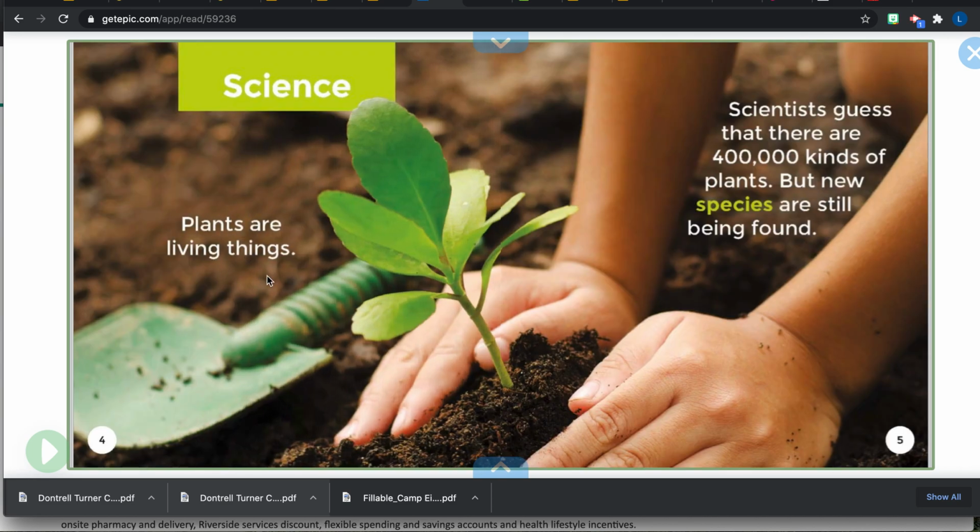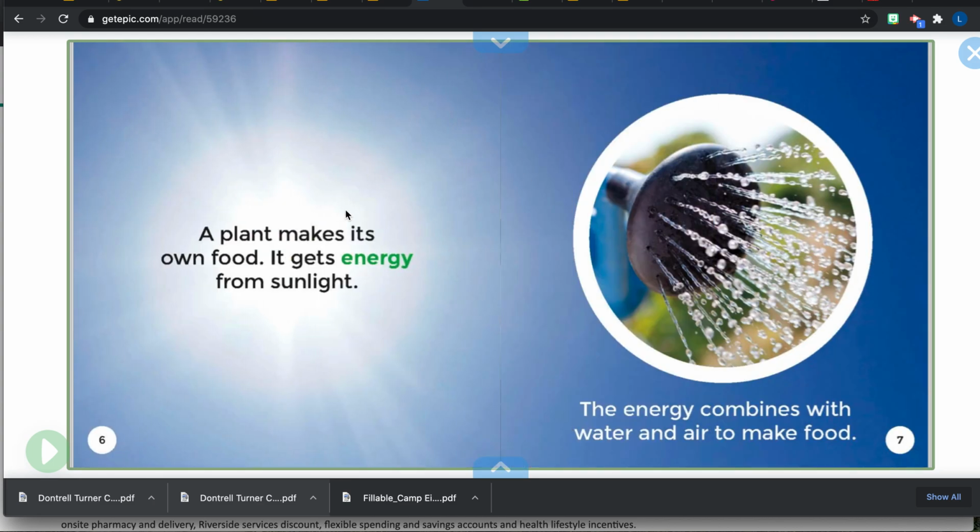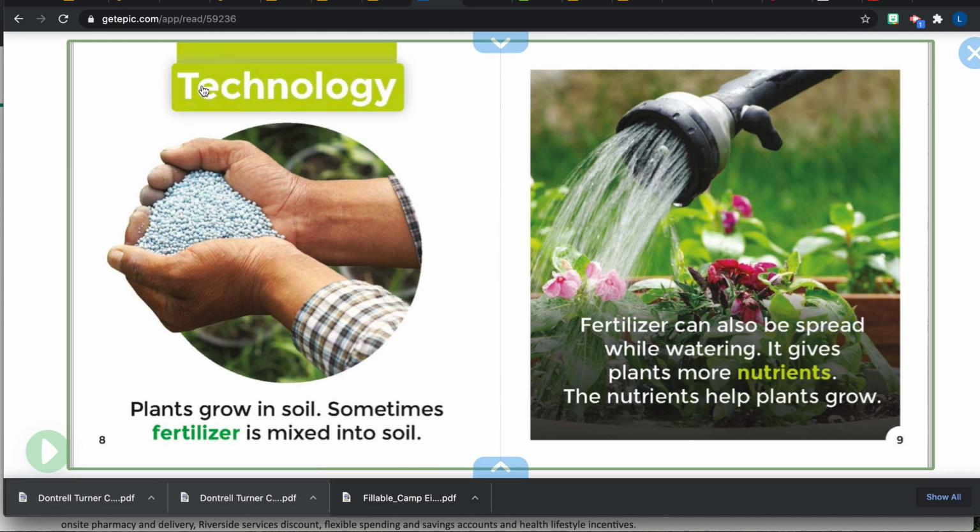Plants are living things. Scientists guess that there are 400,000 kinds of plants, but new species are still being found. So new types of plants are still being found today. A plant makes its own food. It gets energy from sunlight. So something that the plant needs, we know that that is light. The energy combines with water and air to make food. We know that they need water and air and also space. Technology, here's our technology that we're going to be learning about.